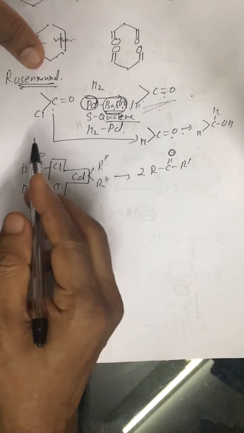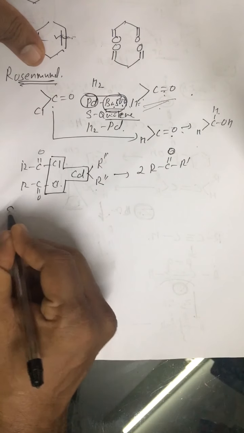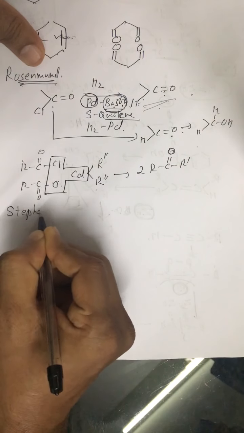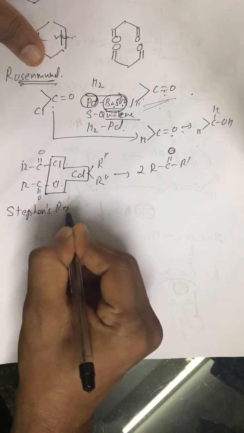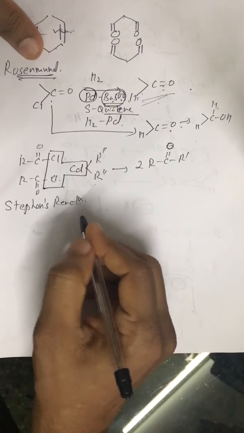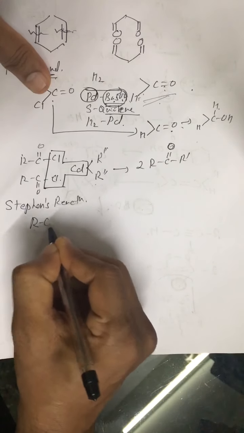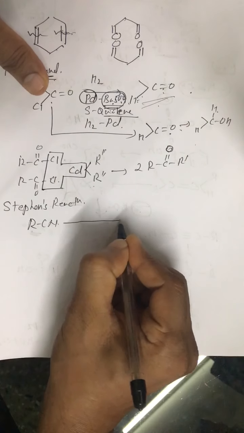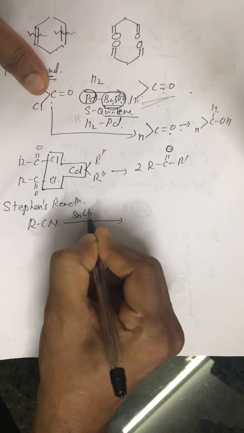Similarly, like Rosenmund reduction, we have Stephen reaction. This is also very important. In Stephen reaction, RCN is partially reduced by SnCl2 and HCl.